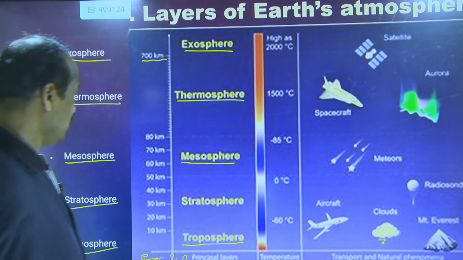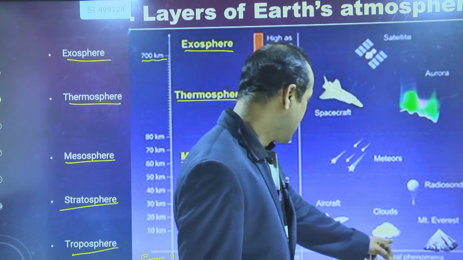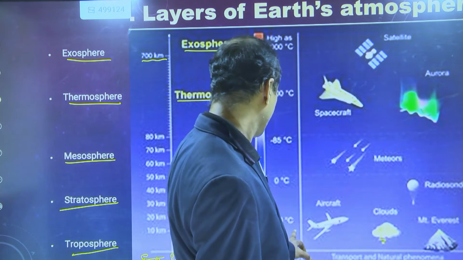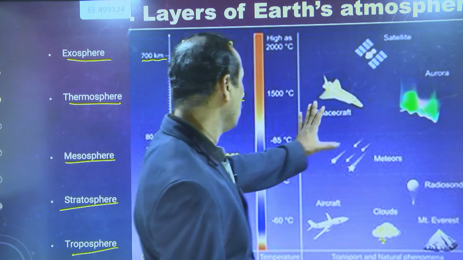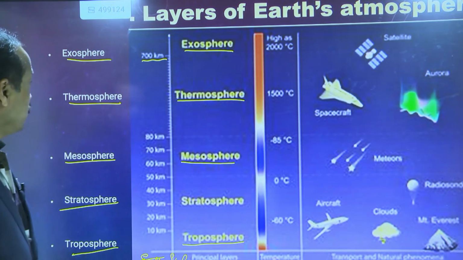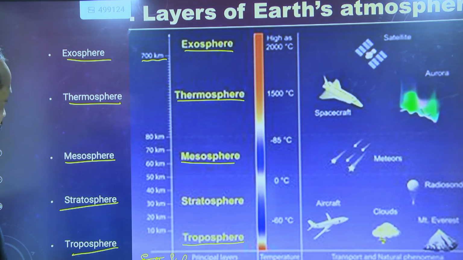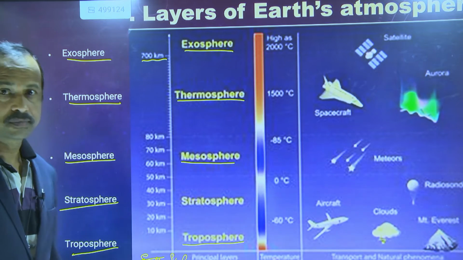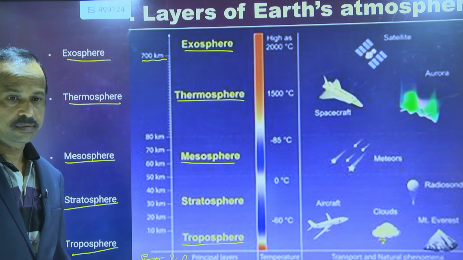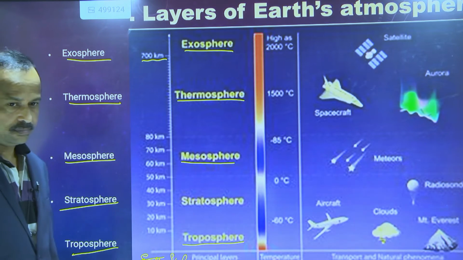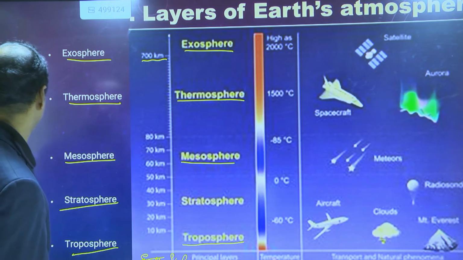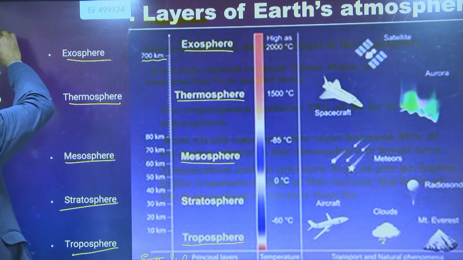So you can see here in the troposphere there are clouds and mountains, and just above this, the aeroplanes are moving. This is all we can see in the layers of atmosphere. Is this clear? Take a screenshot of this one. Yeah, okay. Then go to the next one.